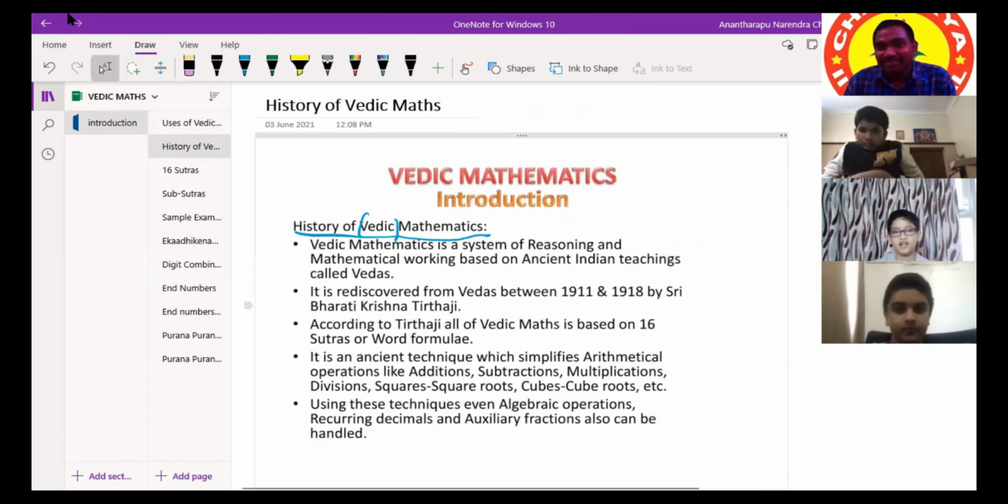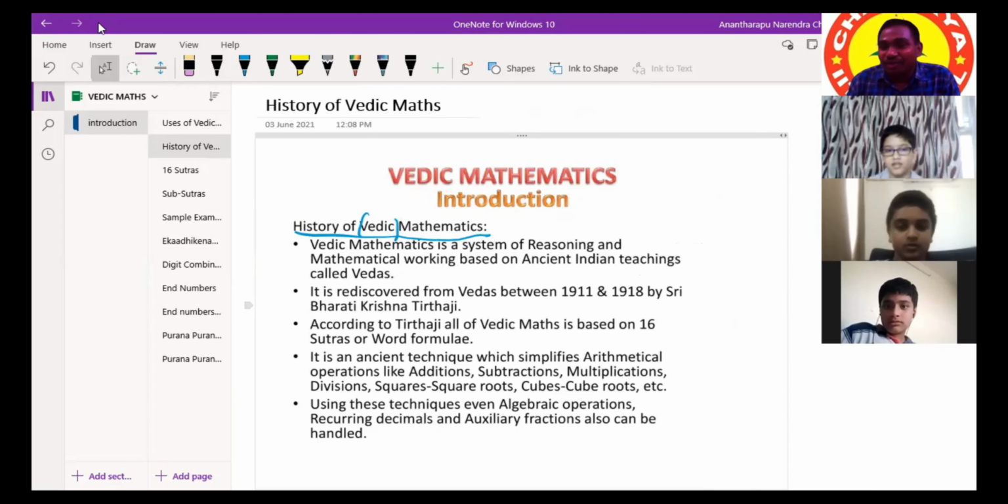There are four Vedas. What are those? Rigveda, Samaveda, Yajurveda, and Atharva Veda.